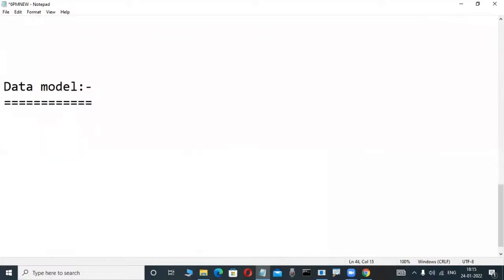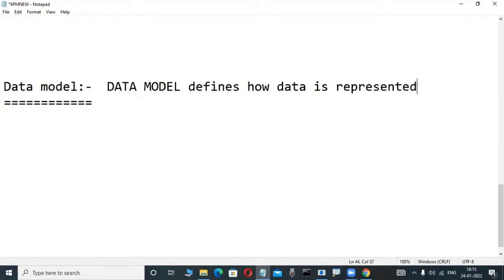Data model defines how data is represented at the logical structure of the database. How easy a definition. Observe here, the logical structure of the database.